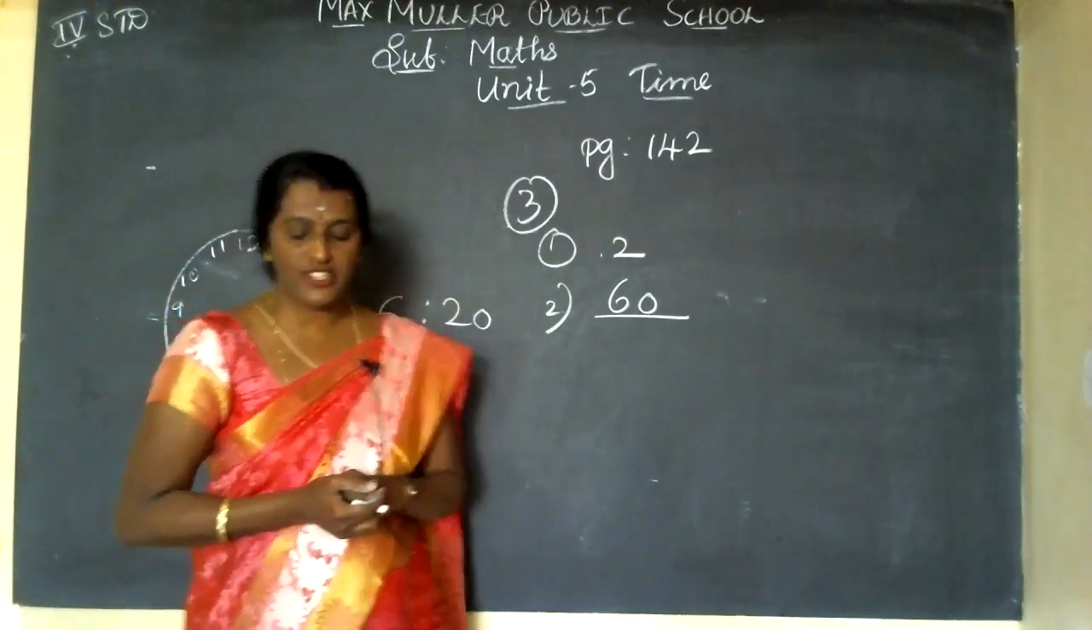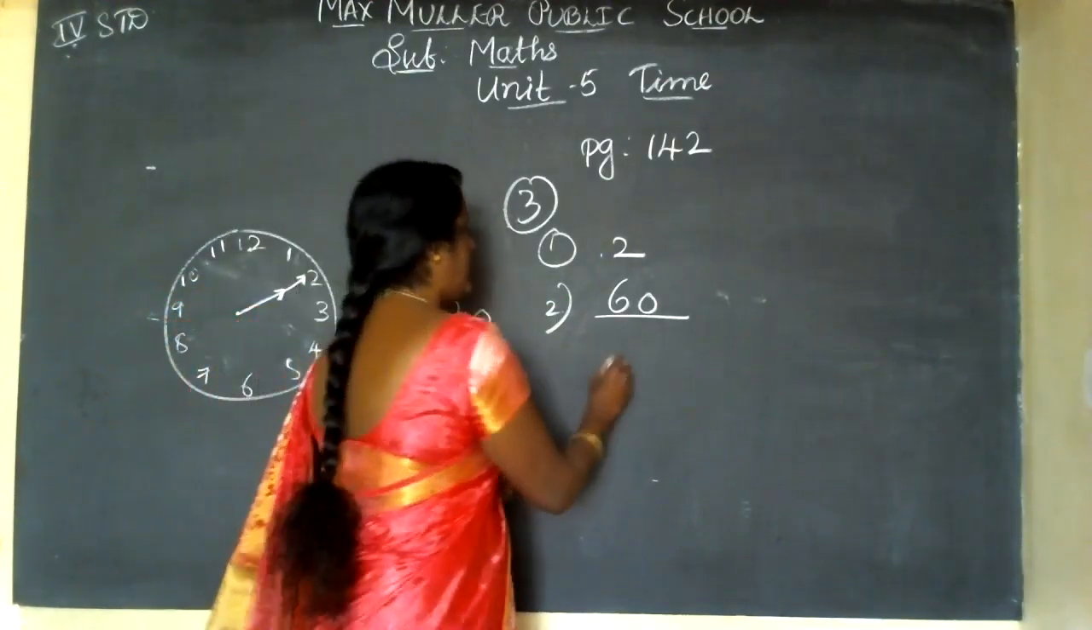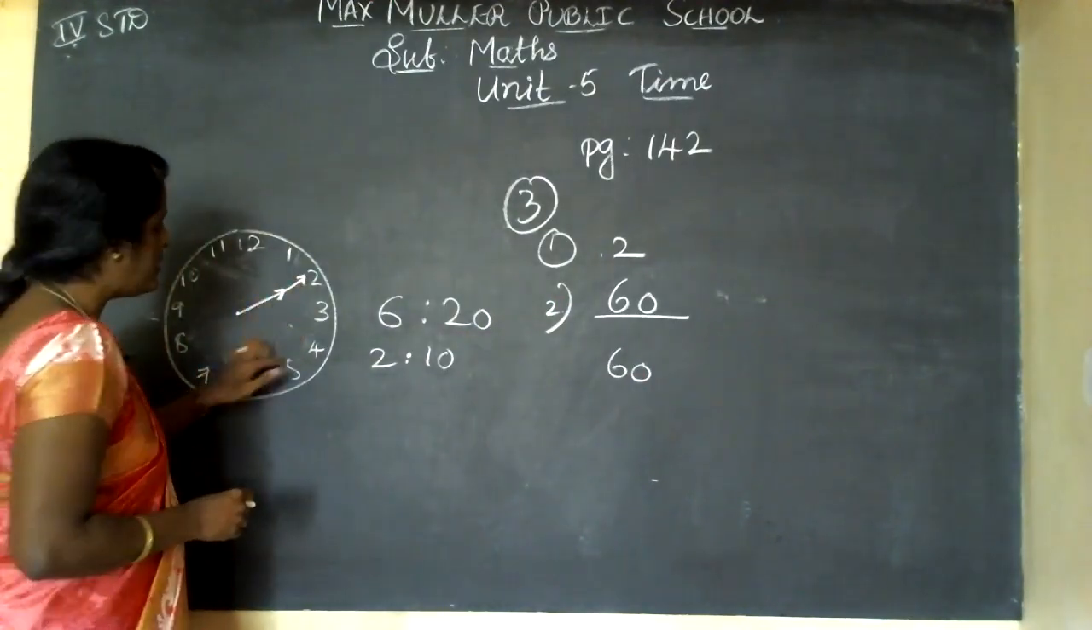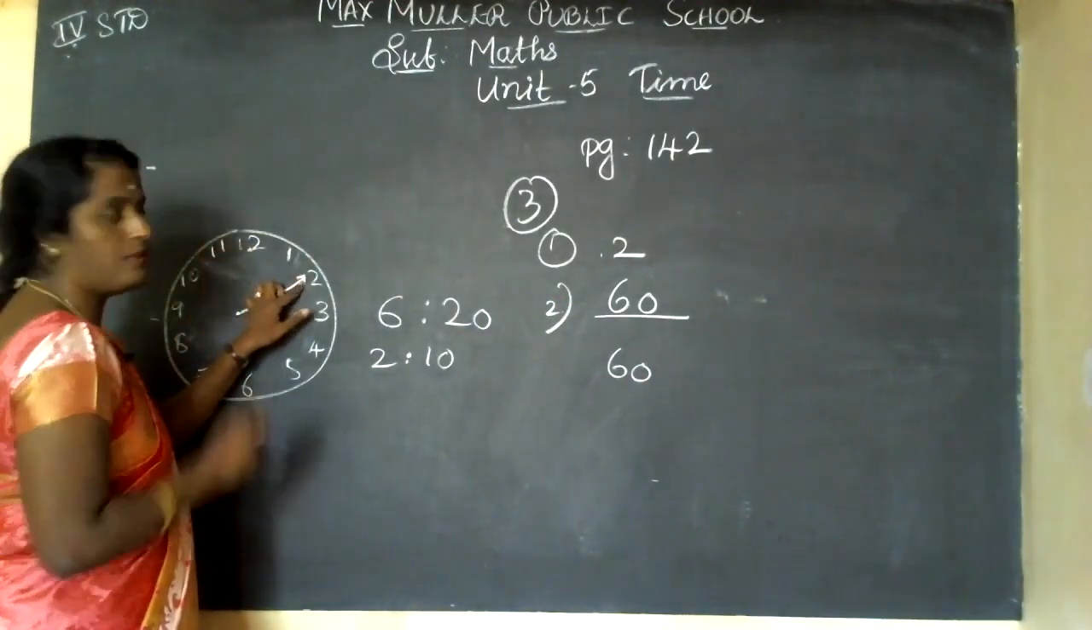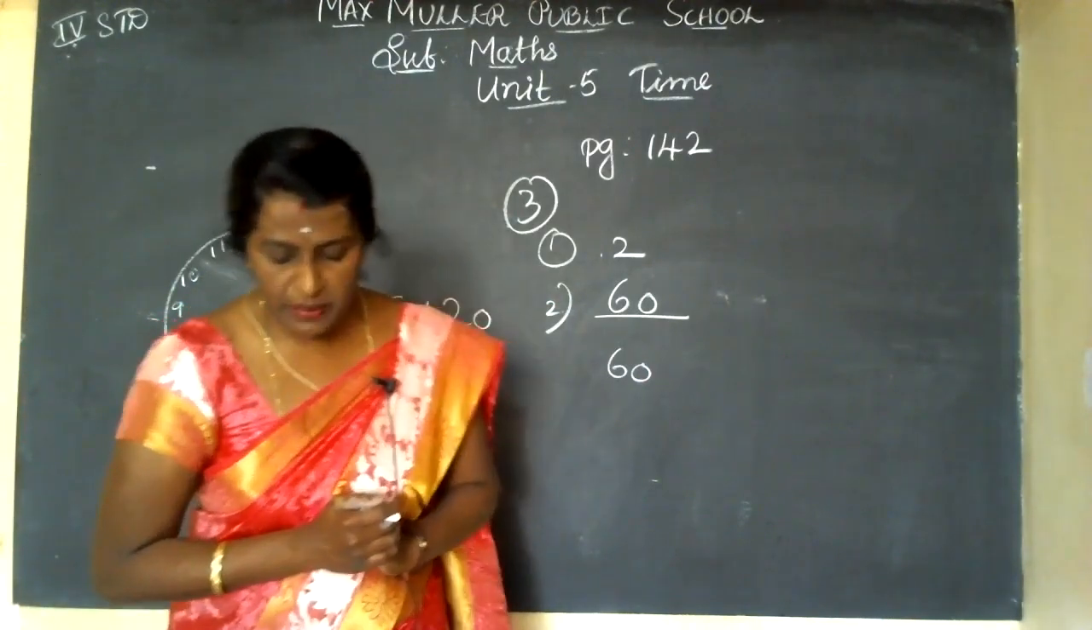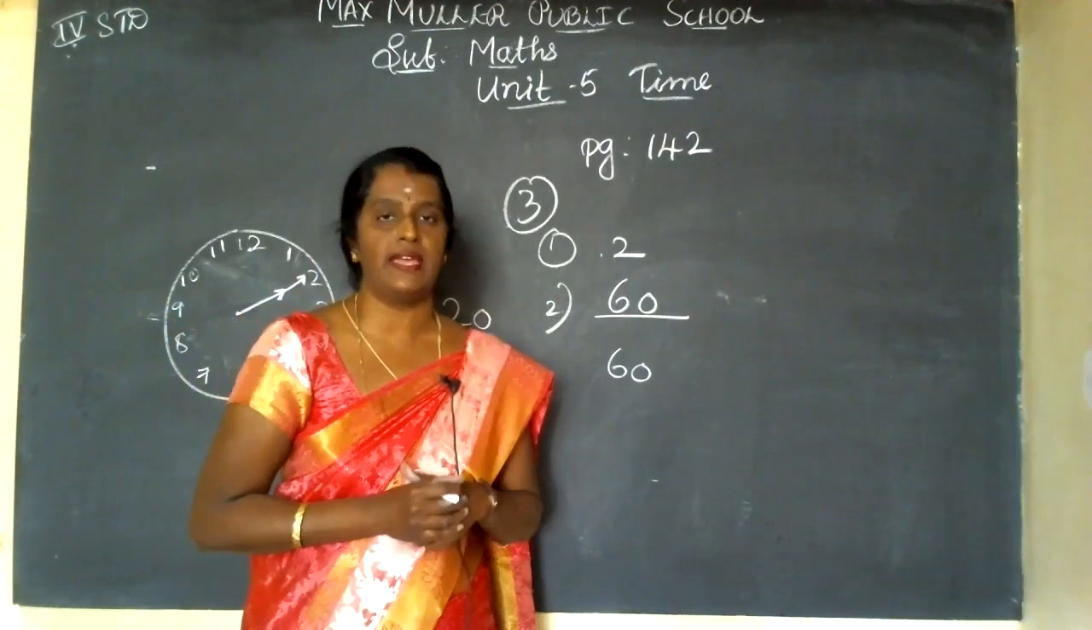1 minute dash seconds. 1 minute makes how many seconds? 60 seconds. If this moves 1 time, the faster needle will move 1 time. So it will move 1 time only. Okay, so 60 seconds.